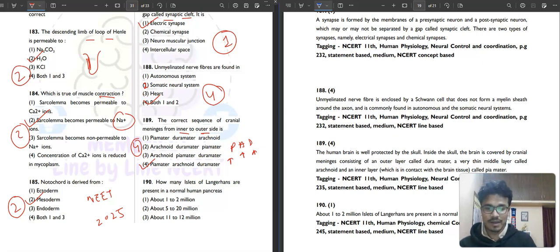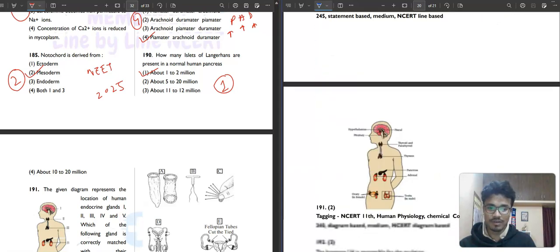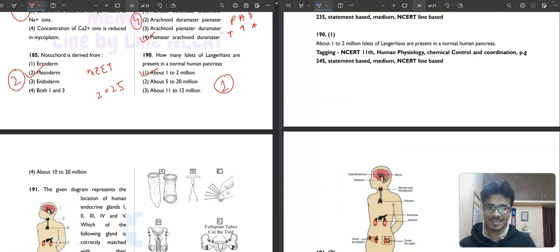Then question 190. It is saying, how many islets of Langerhans are present in the normal human pancreas? 1 to 2 million, 5 to 20 million, 11 to 12 million, or 10 to 20 million. That is simply your 1 to 2 million. So the first option will be your correct answer. Then question 191. The very good diagram is there, I guess.